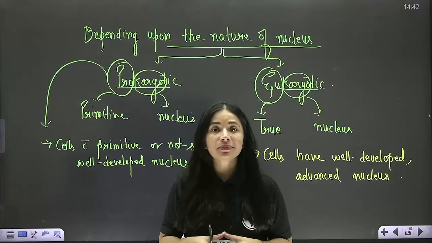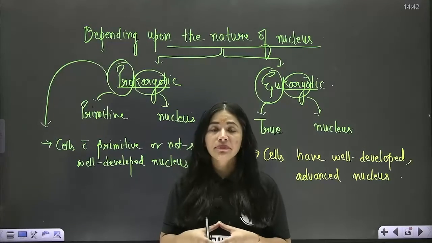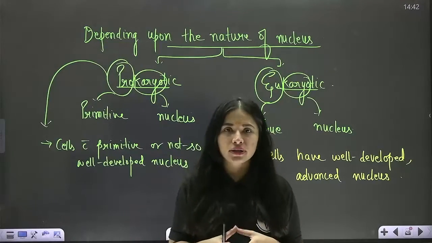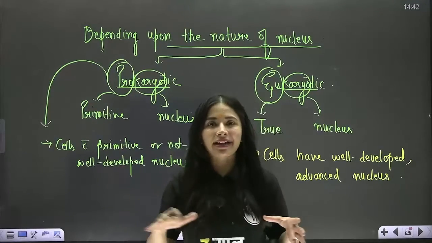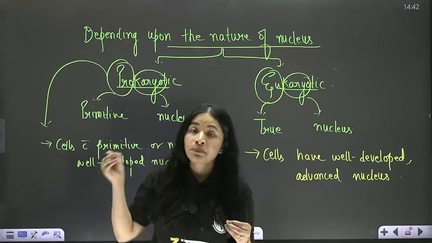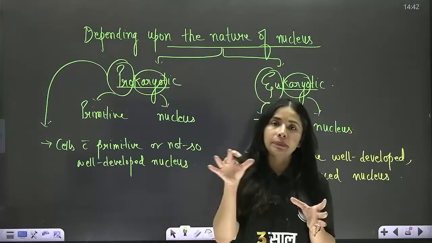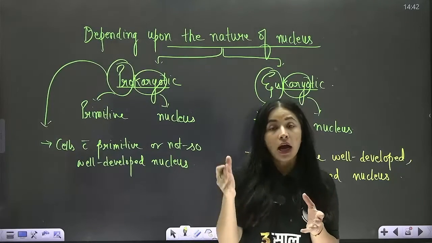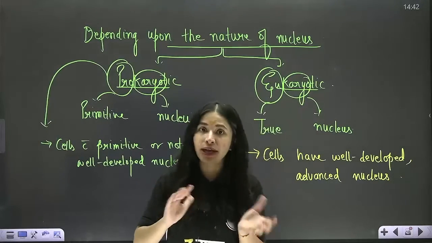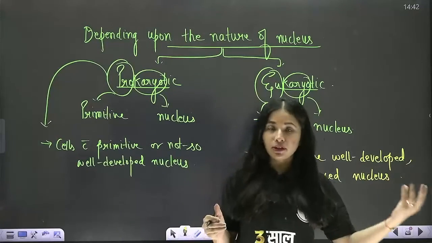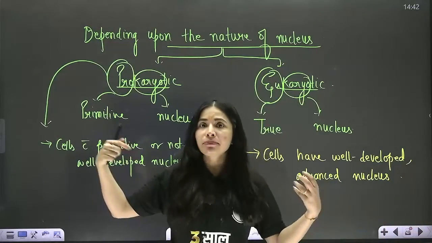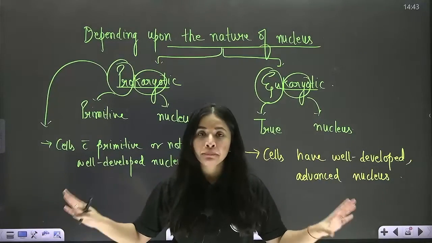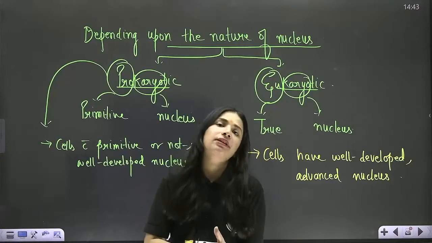And cytoplasm is the main area of the cell where the nucleus and all other structures will be present, and all metabolic activities, whatever the cell has to perform, take place in this cytoplasm, in this fluid. And this fluid is common in both pro and eukaryote. The content of the cytoplasm may vary. Prokaryote may have some different composition, eukaryote may have different content and composition, according to which their functions will also vary. However, they both will have cytoplasm.